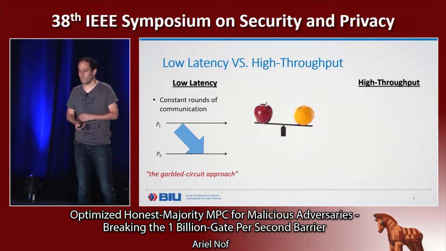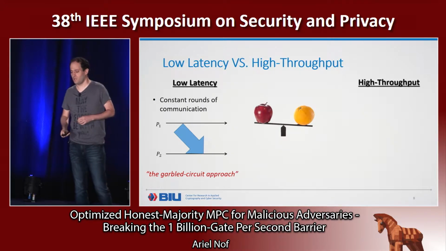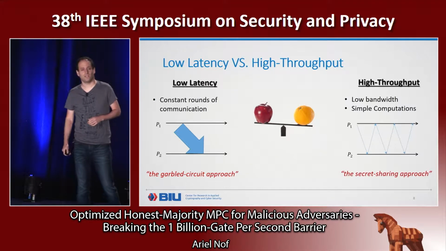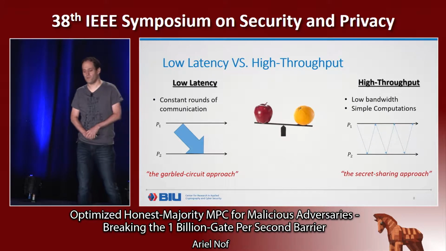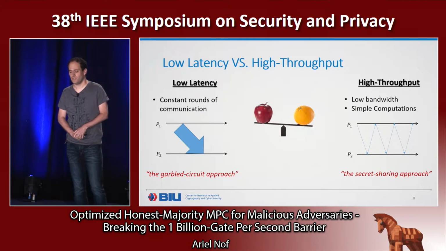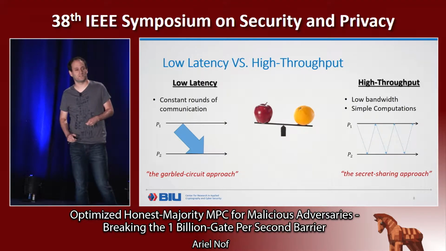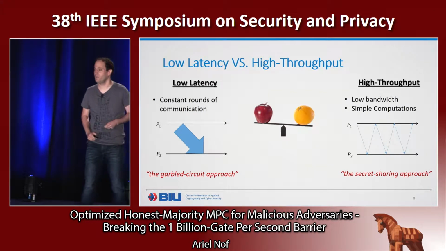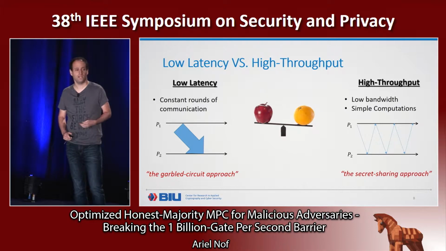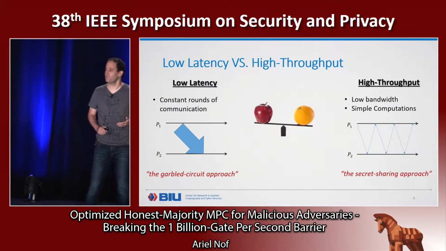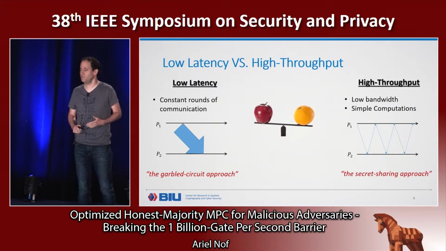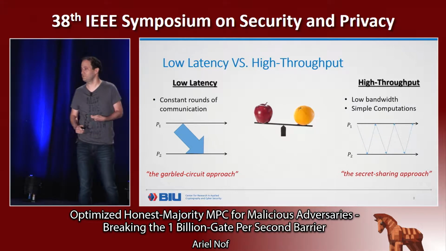On the other hand, if you want to achieve high throughput, then you will care less about the number of rounds of communication and more about low bandwidth and simple computations. The reason for that is because even if a party waits for messages to arrive, meanwhile it can start the next computation.